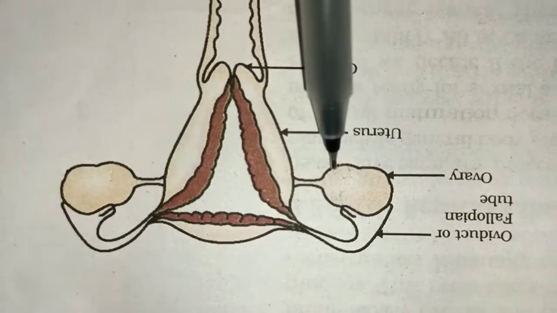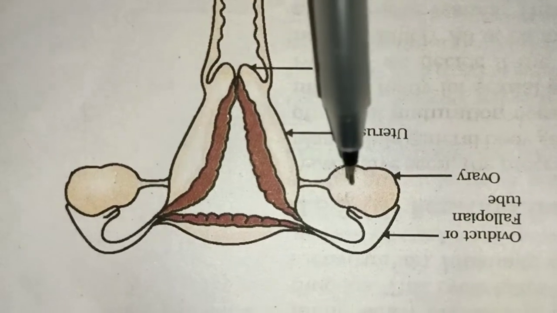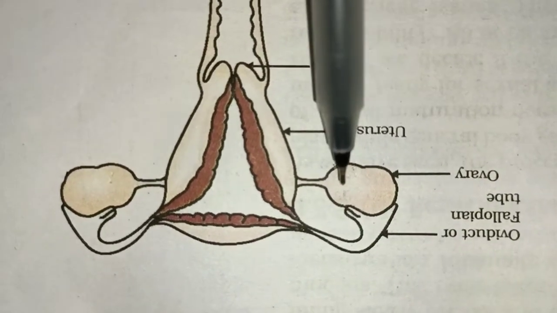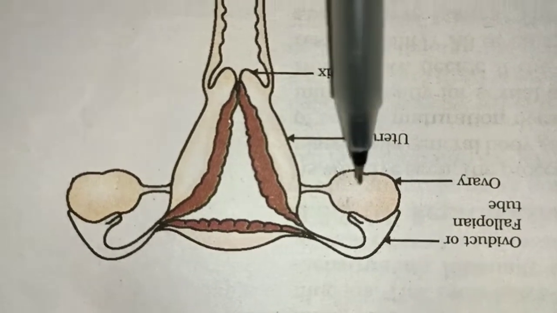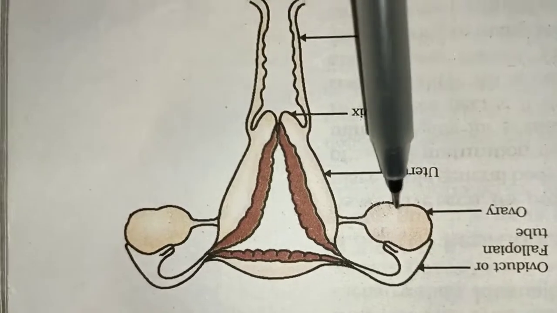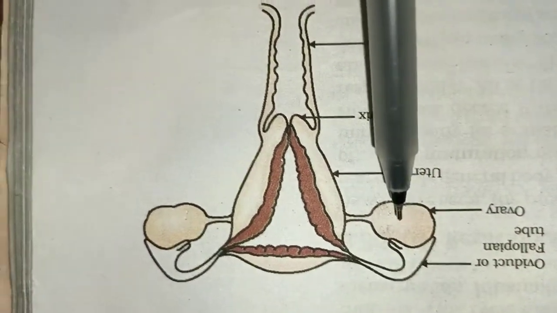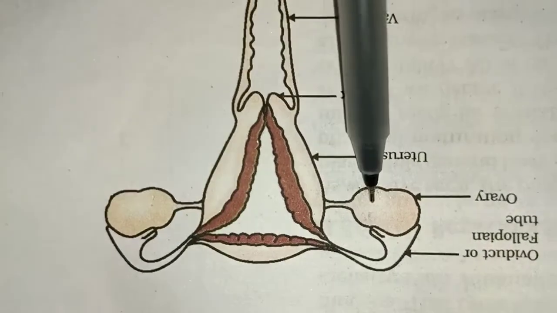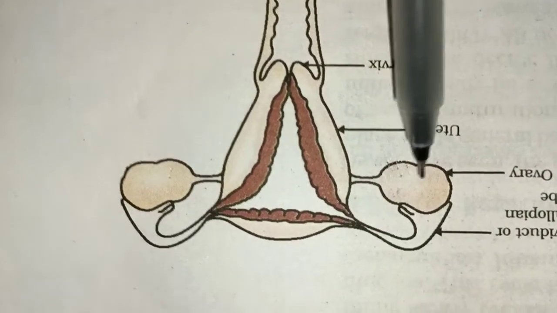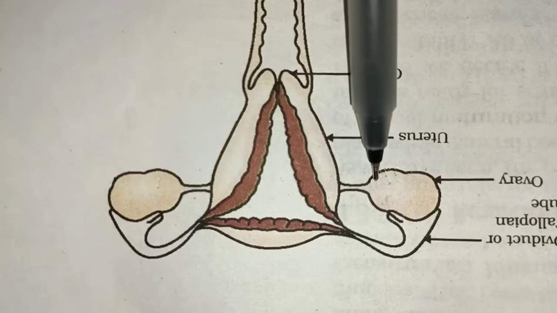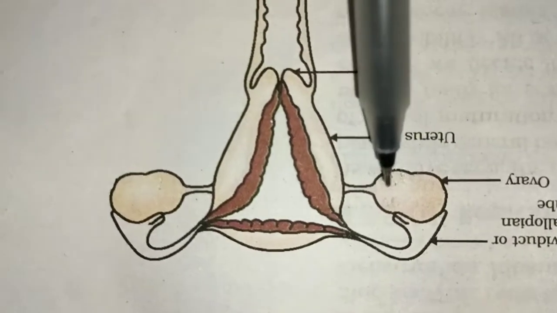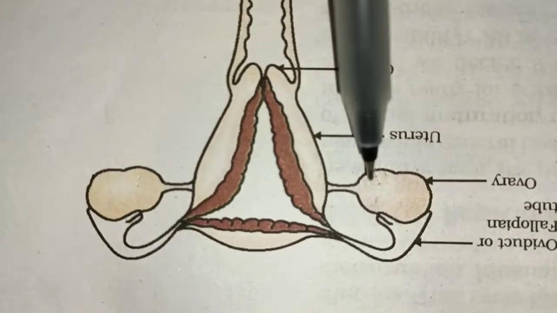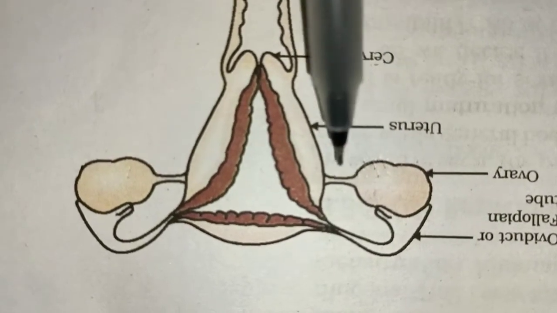What is the function of the ovary? What are these ovaries doing? These ovaries produce thousands of ova or egg cells. An egg cell is also called an ovum or ova. When the ovary matures, one egg at a time, in every alternate month, is released. Understood? At the time of birth, the woman has millions of eggs in her ovary.